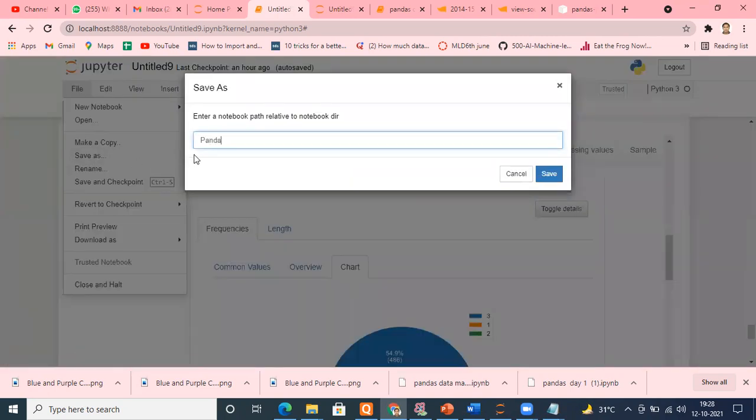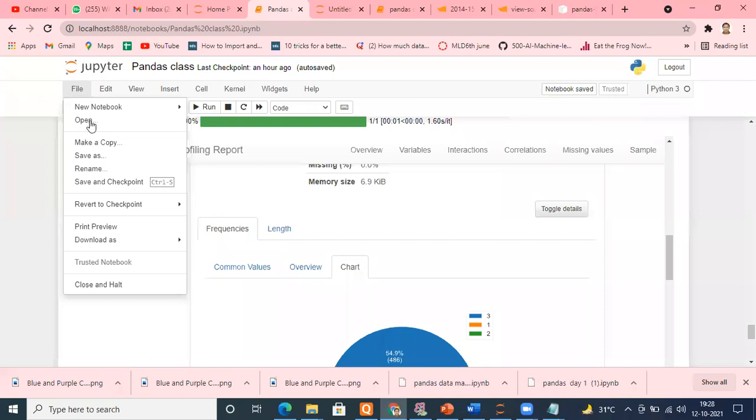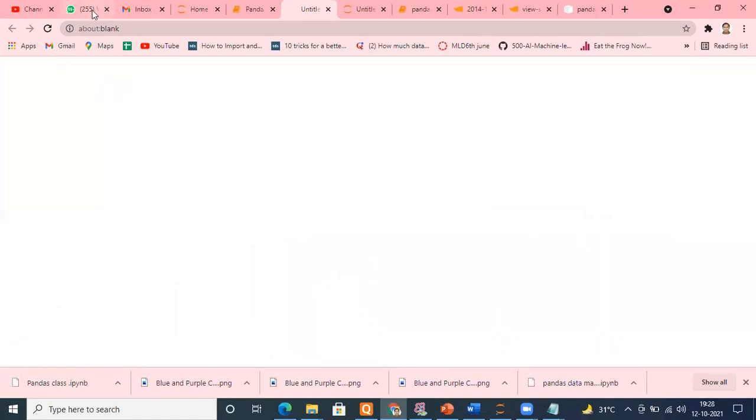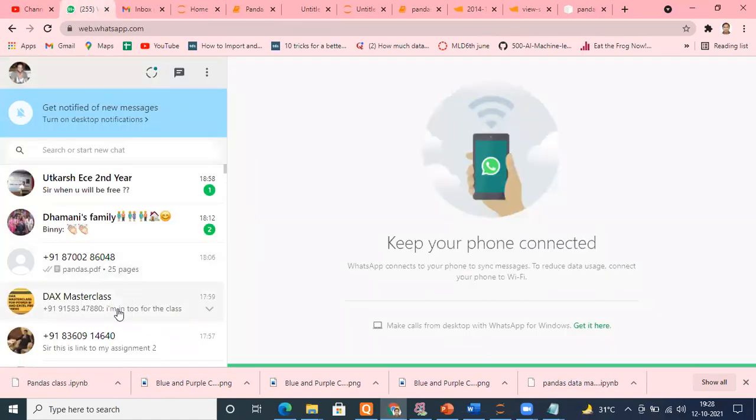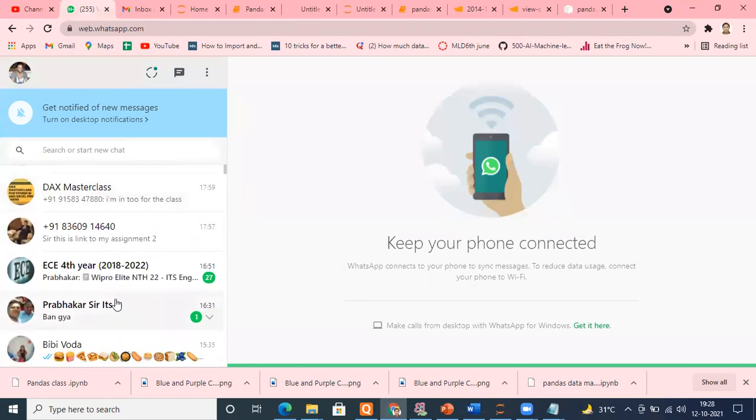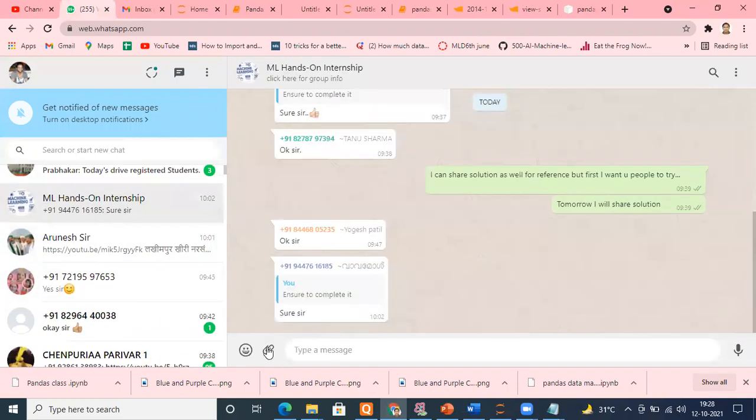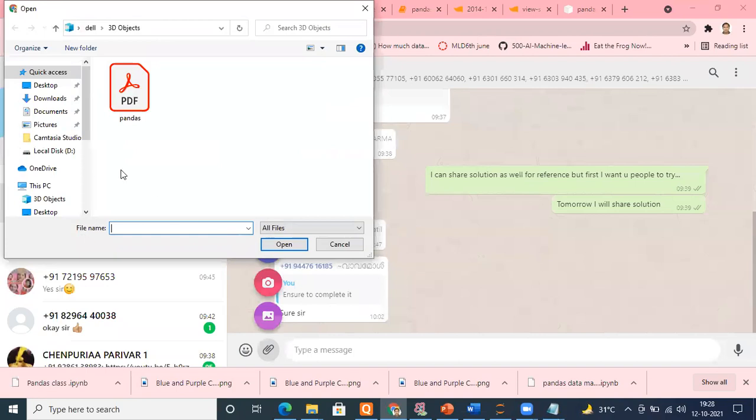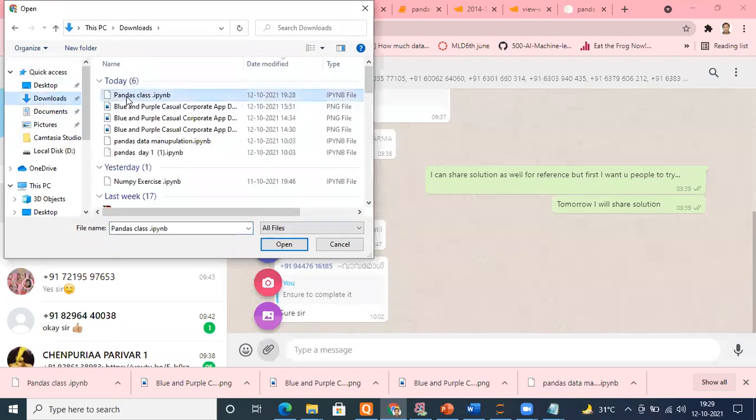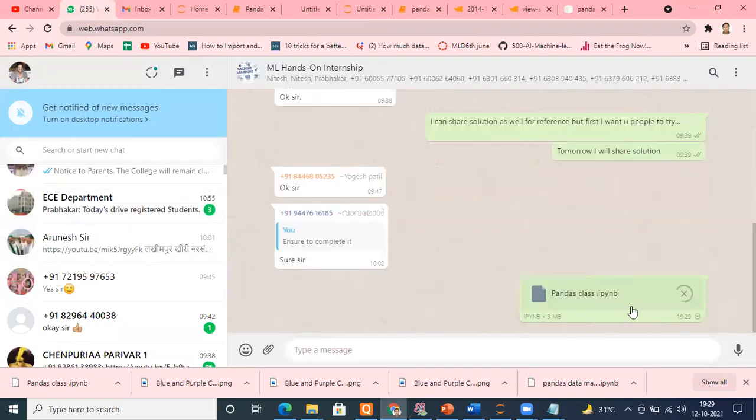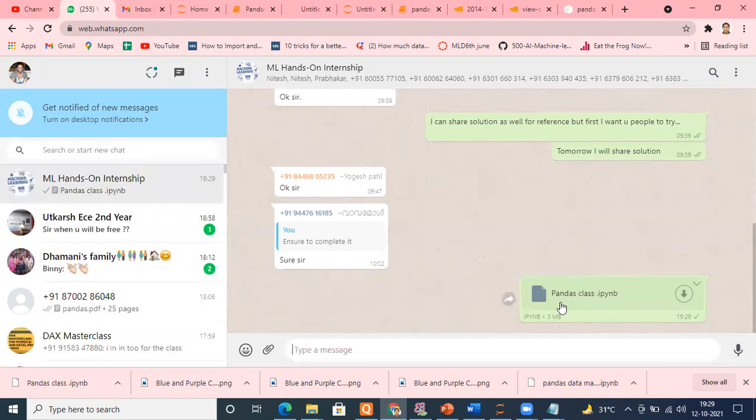Save as pandas class. Okay, I'm saving it. I'm downloading as a notebook. It's been downloaded. Okay. Where is your class? Machine learning hands-on internship. Downloads. Open. Okay, I've sent you the IPYNB file. So I'll advise you, please spare half an hour or 30 minutes and practice.